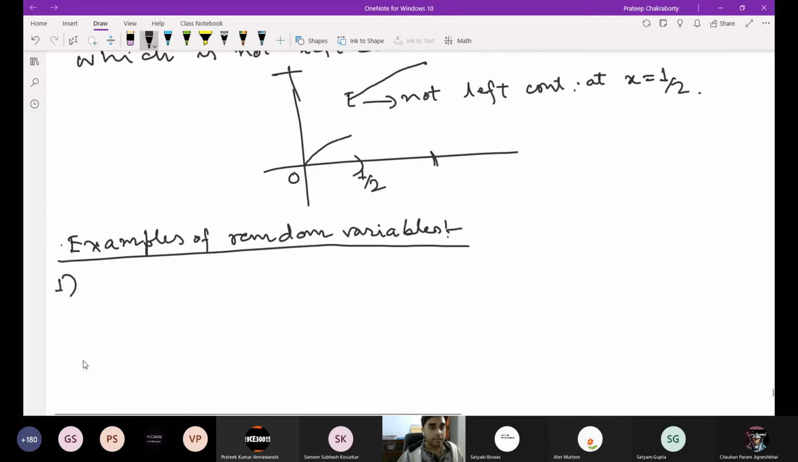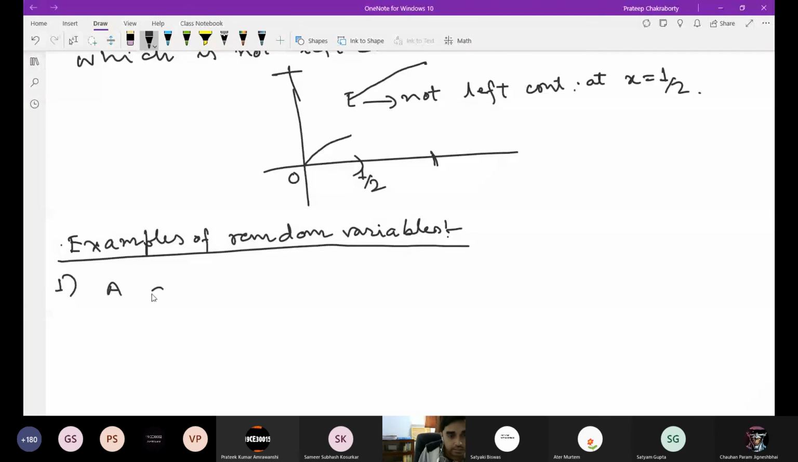So you know that we learned discrete random variable, then we learned the general random variable. So the question will be whether a discrete random variable is again a random variable. The answer is yes. A discrete random variable is again a random variable.